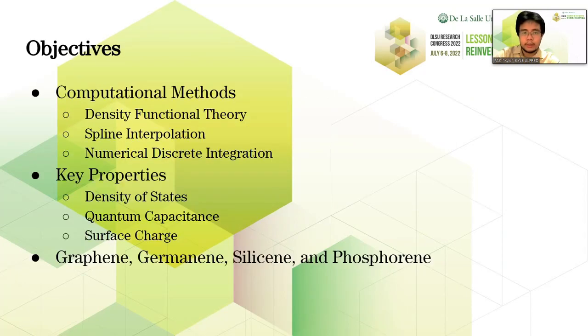To prove this theory, we employed computational methods such as density functional theory, spline interpolation, and numerical discrete integration. And using these computational methods, we derived the key properties of density of states, quantum capacitance, and surface charge of the four materials named graphene, germanene, silicene, and phosphorene.